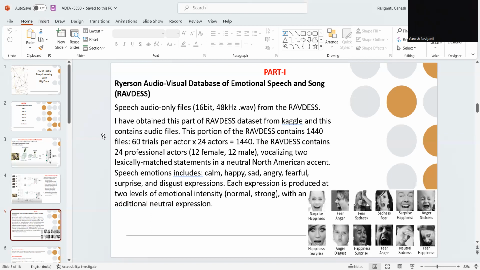There are 1440 files, which contain 60 trials per actor. I don't exactly remember the number, but yes, 1440 are the trials and 60 trials per actor. There are 24 professional actors, where 12 are male and 12 are female.